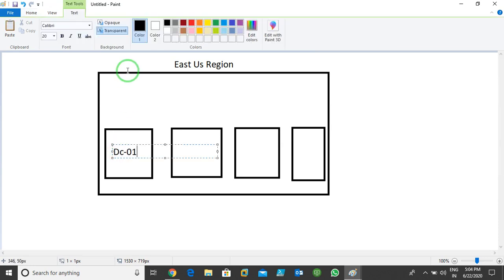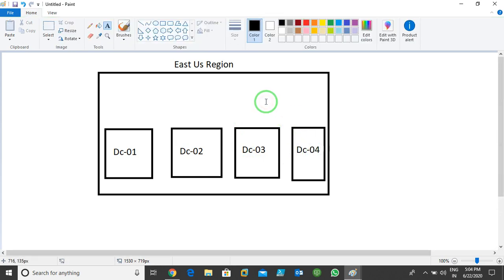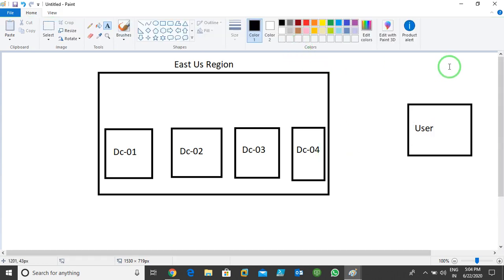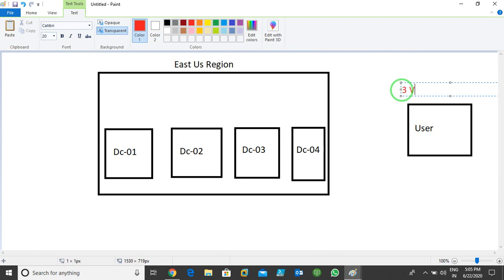Here is data center 1, data center 2, data center 3, data center 4. We have 4 data centers. Now some user is accessing this. Imagine I am a local user. With the help of Azure services or the Azure portal, I'm creating 3 virtual machines. So I have 3 virtual machines, VMs.